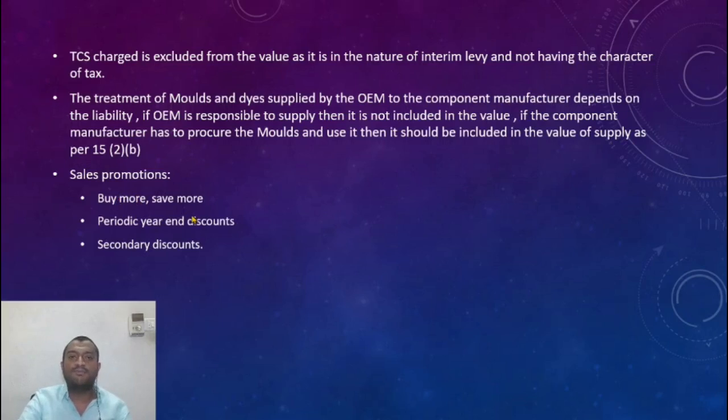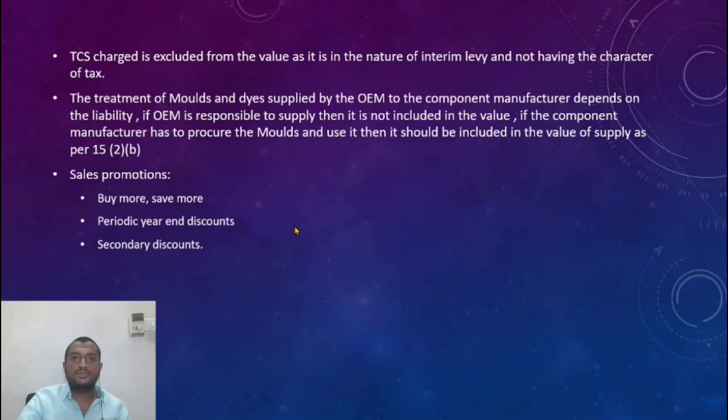So buy more, save more. As I told you, with the cartons of beer, if you purchase more, I'll give you a discount for the previous purchase also. So, is it part of the terms and conditions entered into before or at the time of supply? Has he reversed the ITC? Can it be linked to the invoice? Look at that. If those are satisfied, then exclude it from the value, otherwise include it in the value.